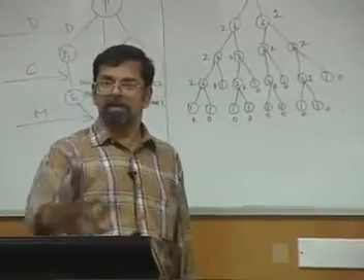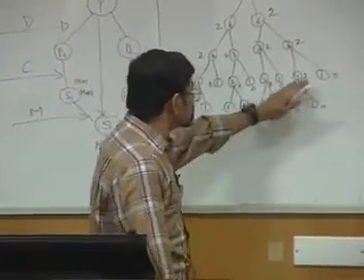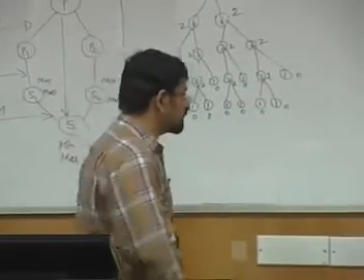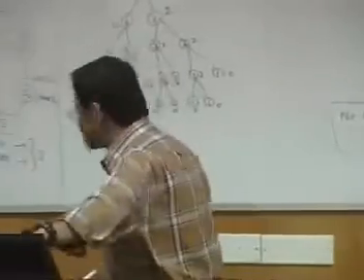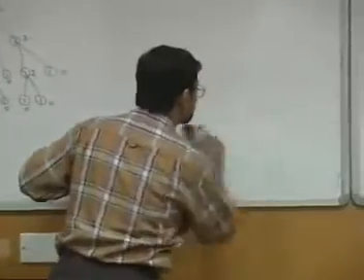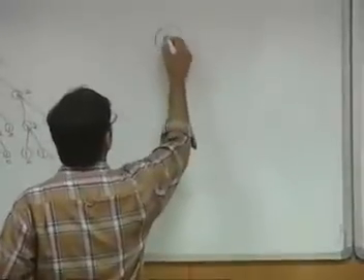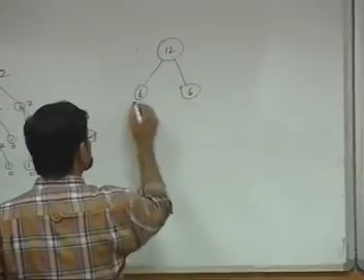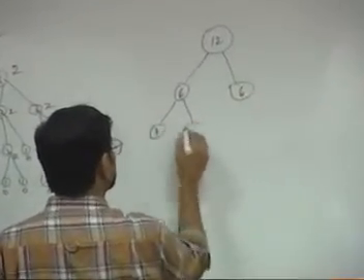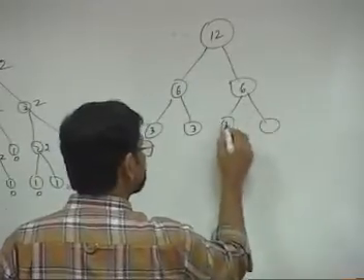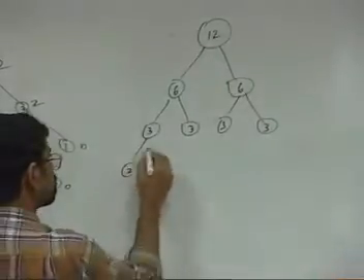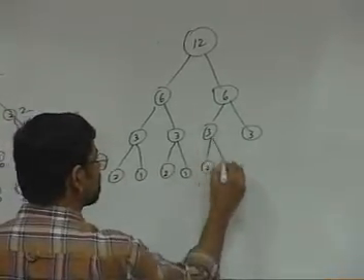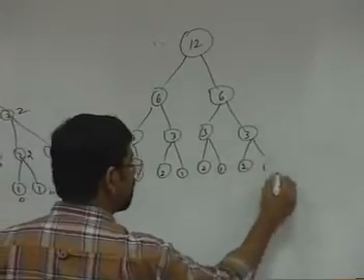Okay. But suppose you are not going to split the 2's further into this, then the tree for 12 will look something like this. The same tree for 12 is going to look like this, 6 and 6, and this will be split into 3 and 3, that is fine, but 3 will be split into 2 and 1, this is 2 and 1, and this is also 2 and 1, and this is 2 and 1.